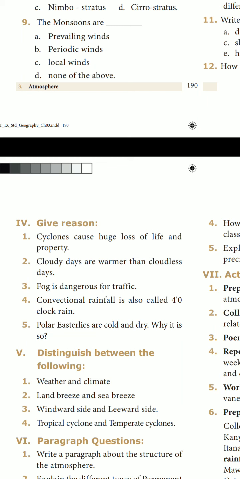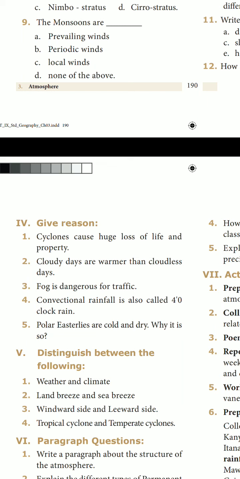The windward side is the side of a mountain which faces the prevailing wind. It receives heavy rainfall. The leeward side of a mountain is the side sheltered from the wind. It receives very less rainfall. Next, one paragraph question I am going to mark. That is Roman number 6, question number 1. Write a paragraph about the structure of the atmosphere. That is page number 180, 181.